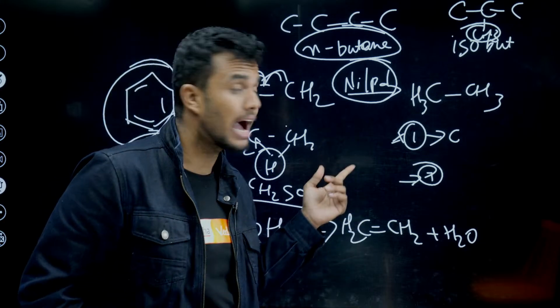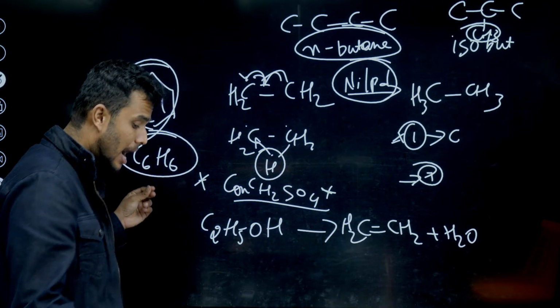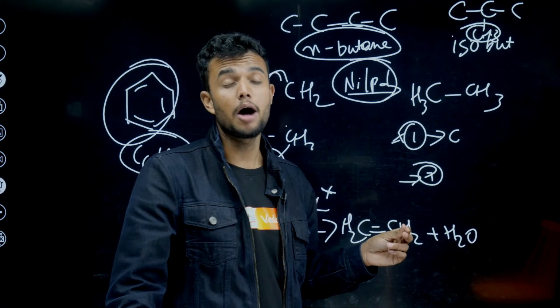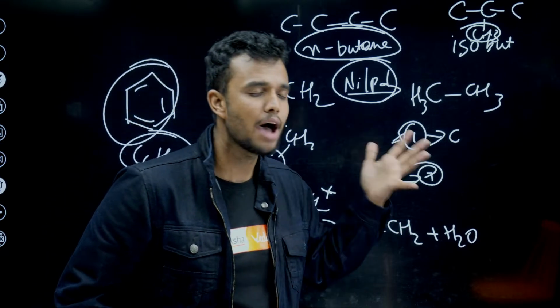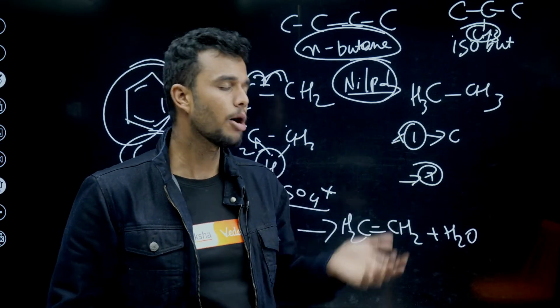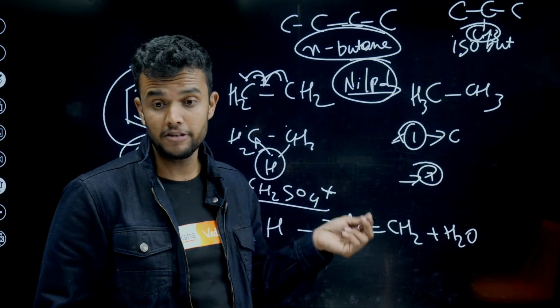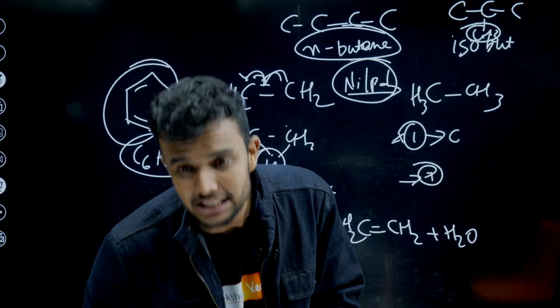Okay students, this is about isomers. Compounds that have different structures but the same molecular formula are called structural isomers. The phenomenon is called structural isomerism.